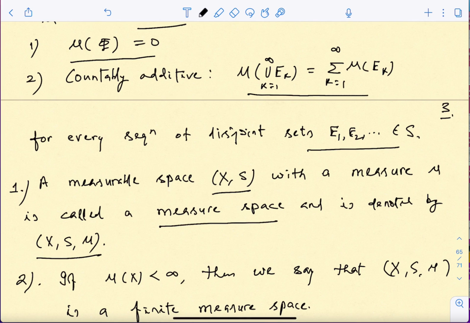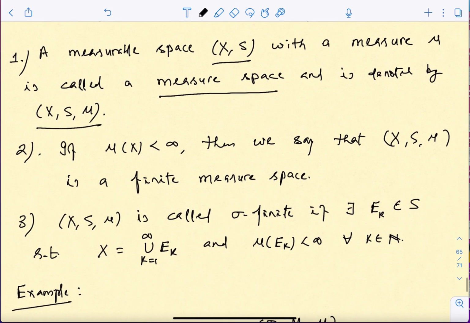Because this is the space where you can measure the size of the sets from the sigma algebra. Attached to it there are a few more definitions. For example, because we are working with a sigma algebra on X, this S will always contain X, the full space. So if the measure of the full space is finite, then this measure space is called a finite measure space.